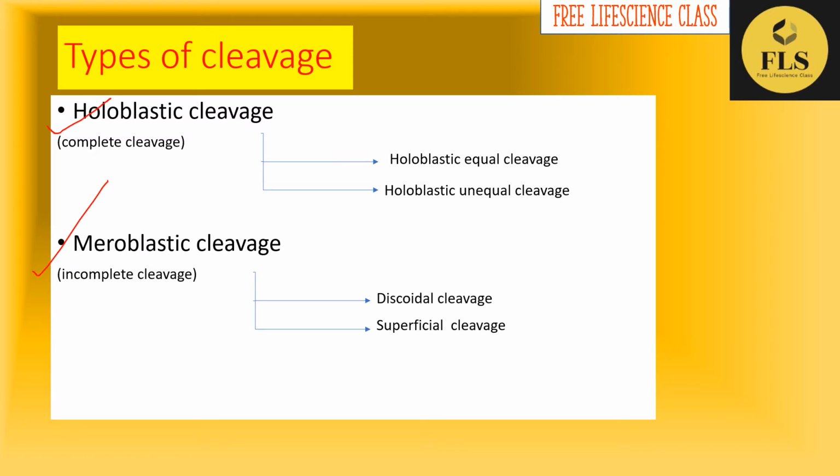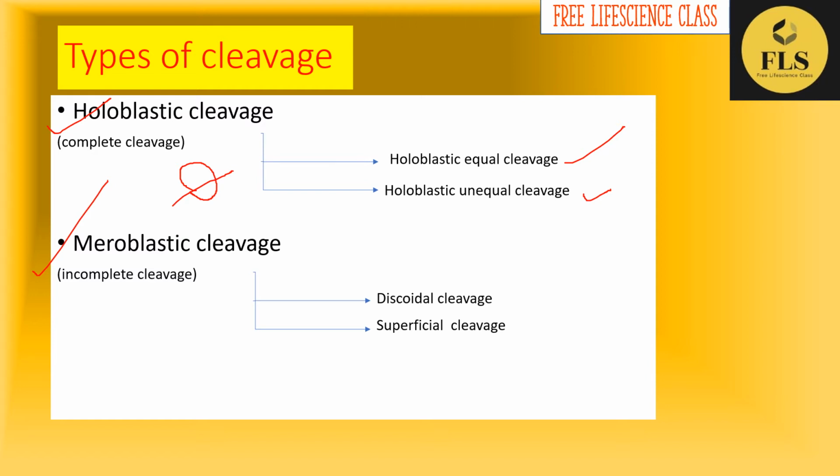In holoblastic cleavage, the egg will completely bisect into two, that is, a complete cleavage will happen. And we can again divide this holoblastic cleavage into two: holoblastic equal cleavage and holoblastic unequal cleavage.